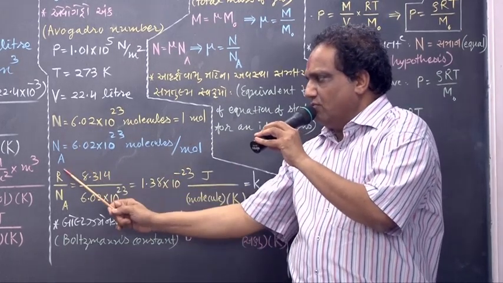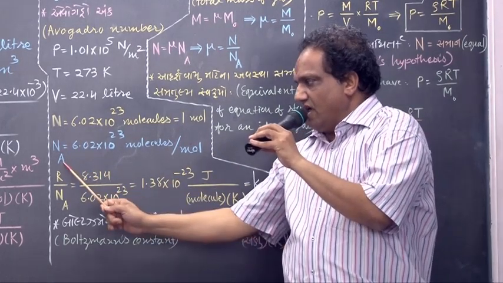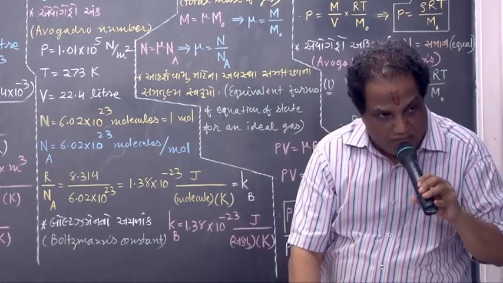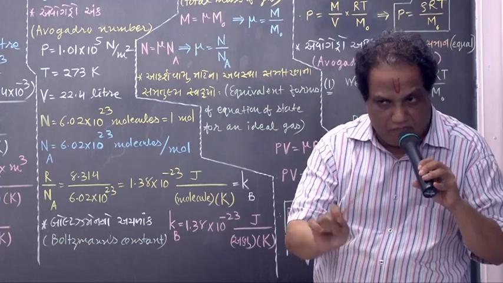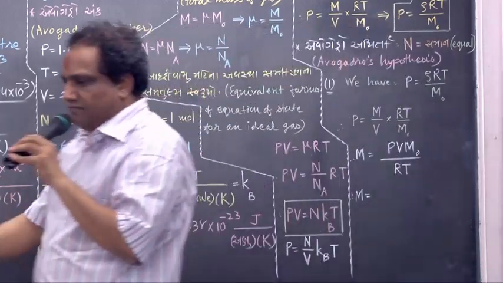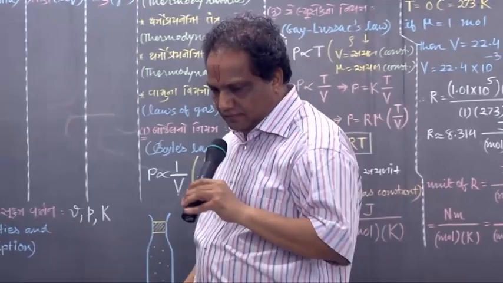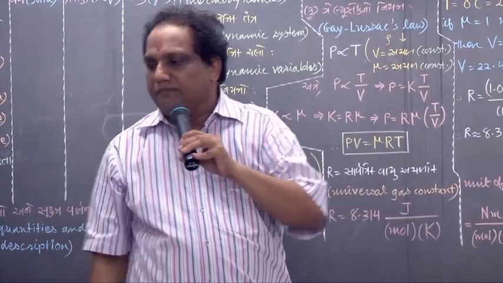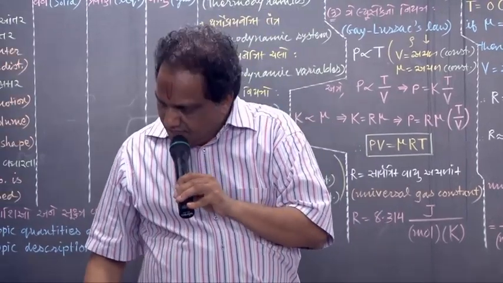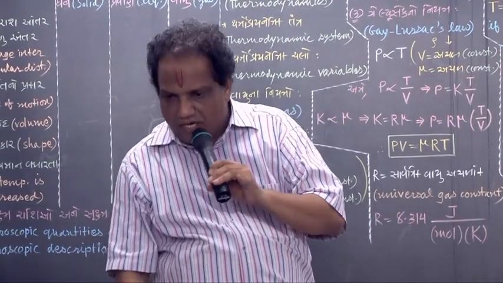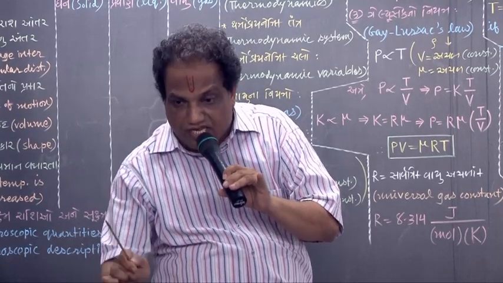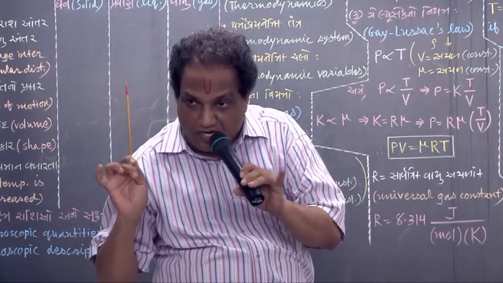We can show it by the symbol Na. A for Avogadro, N for number. Avogadro number is nothing but the number of molecules in 1 mole. What is mole? Unit of quantity of gas. And what is Avogadro number? It is simply a number. What is the number? 6.02 into 10²³.